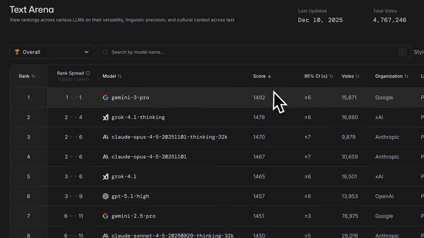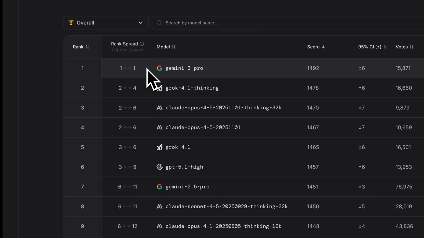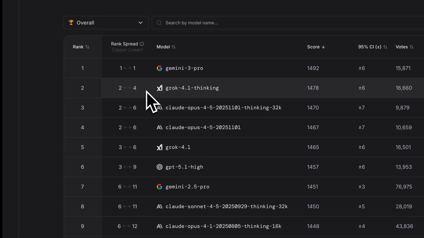What about the CI and rank spread? Yeah, so CI stands for confidence intervals, and that's how we measure the uncertainty in the arena scores. And we use 95% confidence intervals, and that represents a range in which we think the true score lies. And the rank spread is when we convert that statistical uncertainty from the score into the ranking. Okay, so it's not just one number. Exactly, it's two numbers, and it's the optimistic rank and the pessimistic rank, which is how high we think the model could be and how low we think the model could be at its worst.